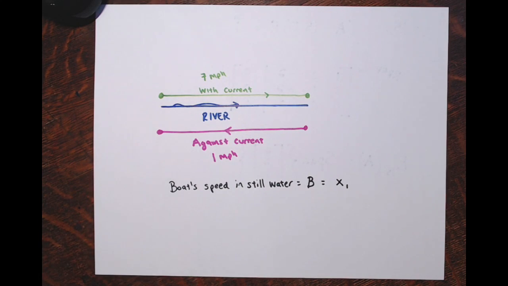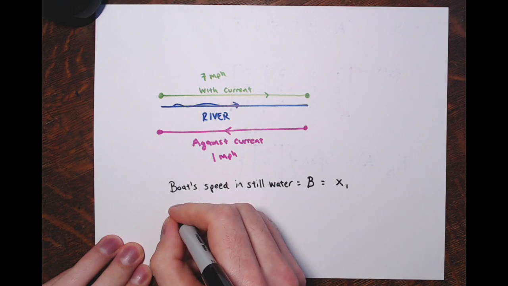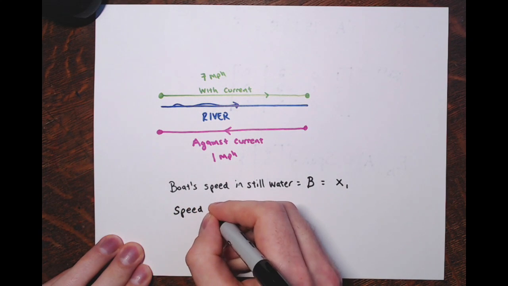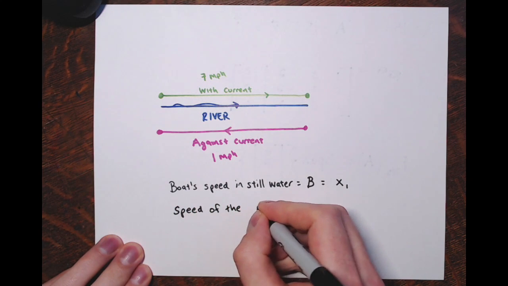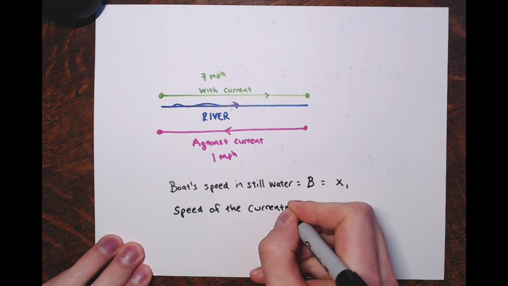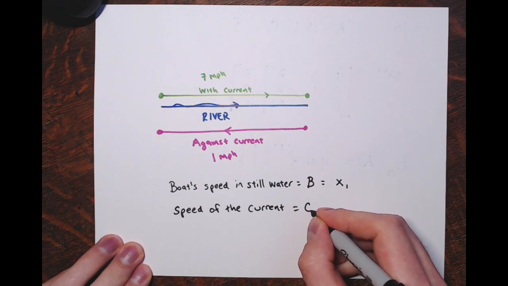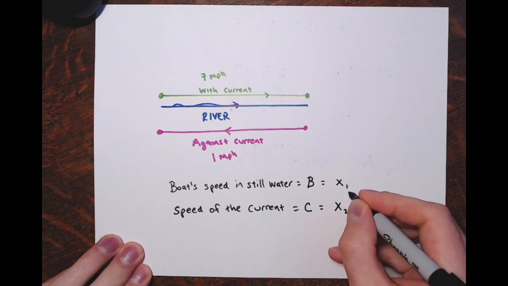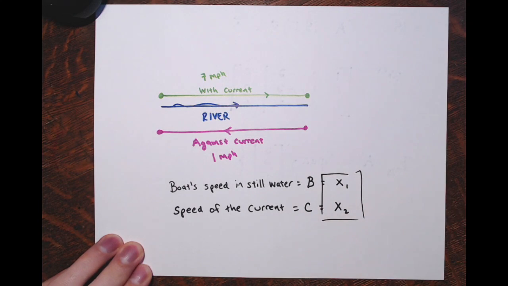Because we've been seeing a lot of x1s and x2s. And the speed of the current, the speed of the water. Again, I can call that C for current or x2. I'll use these two just to stay consistent with the section.